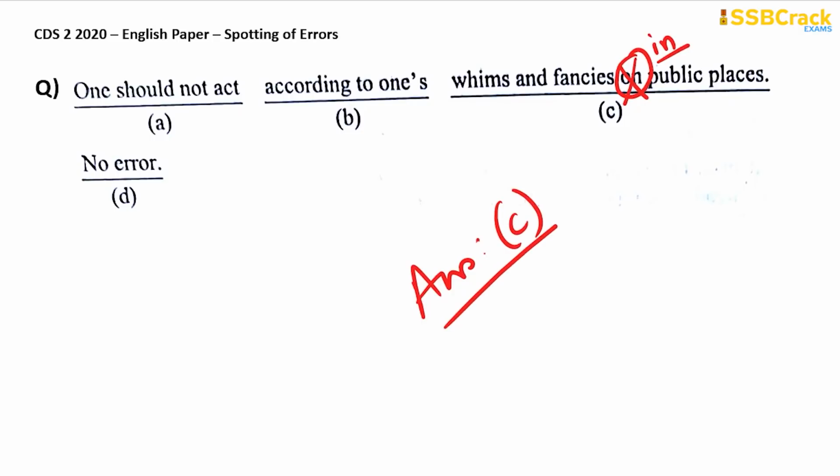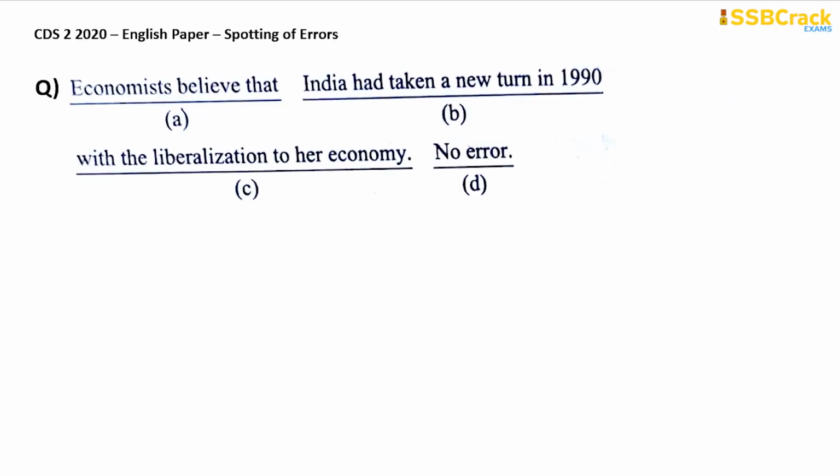The next question. Economists believe that India had taken a new turn in 1990 with the liberalization to her economy. It is not liberalization to her economy, it is liberalization of her economy. So, again, there is a wrong usage of the preposition here, and your answer is option C, because part C is having this error.